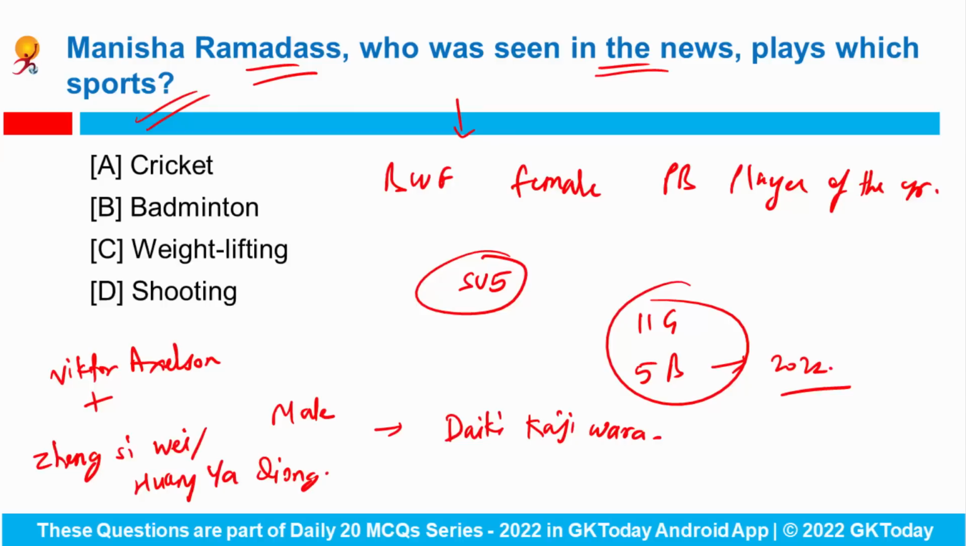So here the correct answer would be badminton. Both the names are important. Manisha Ramdas has been selected as the BWF Female Para-Badminton Player of the Year, and who is the Male Para-Badminton Player of the Year? It is Daiki Kajiwara.